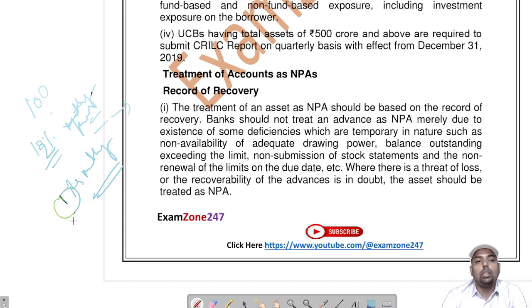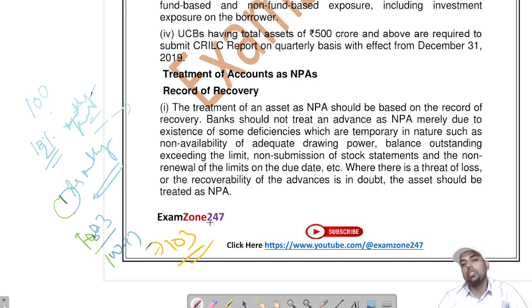Suppose this person didn't deposit it for 3 months and it has become 103 rupees, 100 plus 3, it is 103 rupees. The 3 rupees in the 3 months is totally your due in 90 days, more than 90 days.